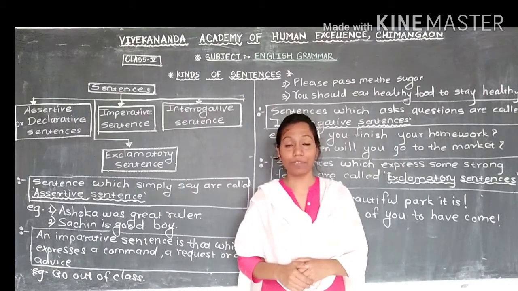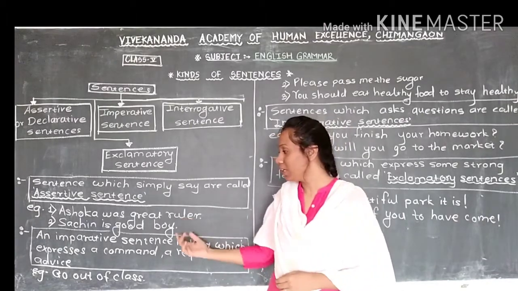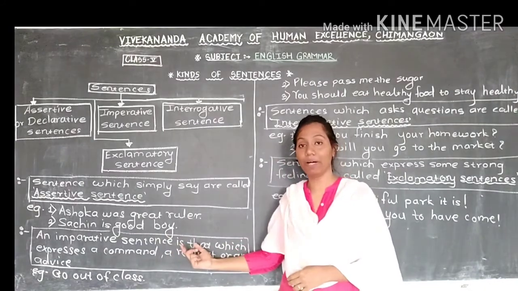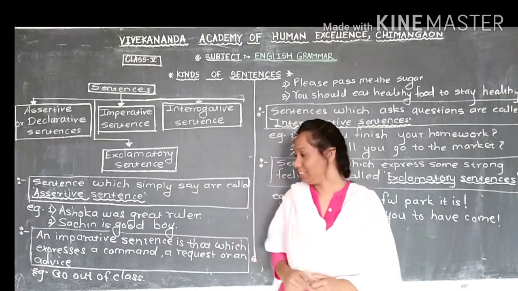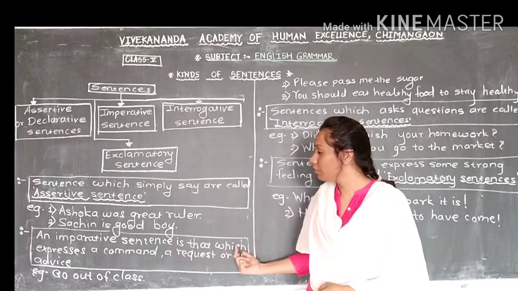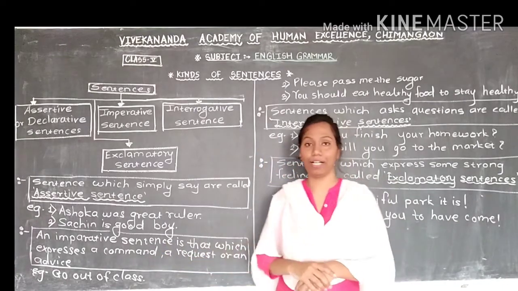That we don't know. Otherwise, we are using it regularly in our conversation. We are talking about imperative sentence, correct? Here they write about imperative sentence. We will read it first, then you will understand it. An imperative sentence is that which expresses a command, a request or an advice.